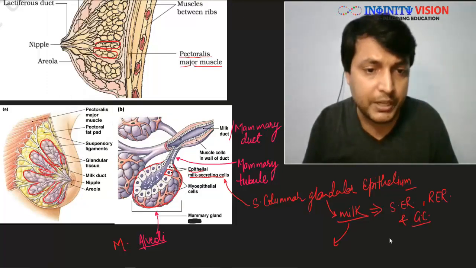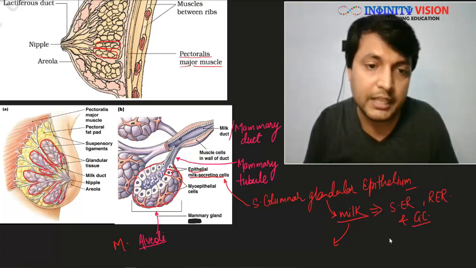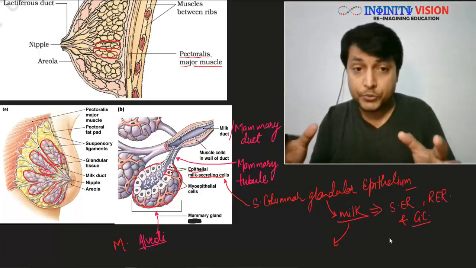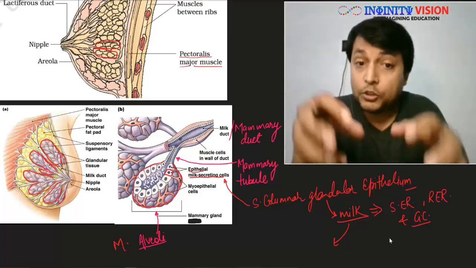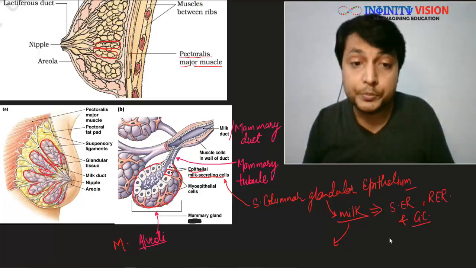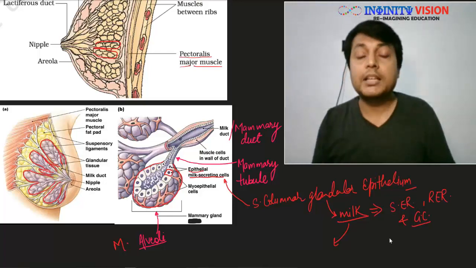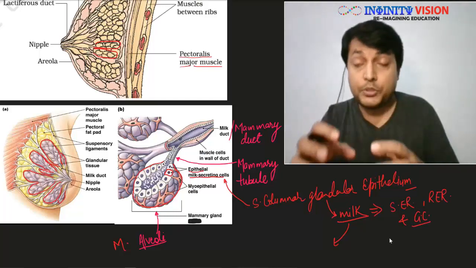Now this space is called alveolar lumen, because this is the space inside the alveoli. So the milk is produced and then finally secreted into the alveolar lumen, and in the alveolar lumen it is stored temporarily.